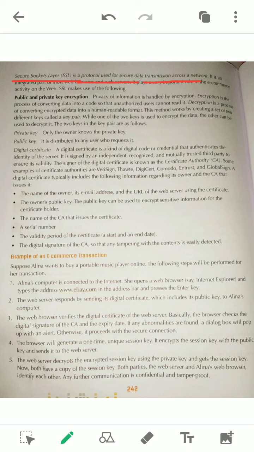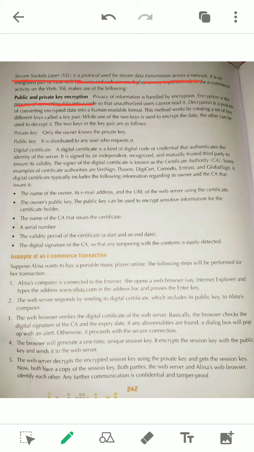So in this SSL protocol, what are the things actually? It comprises public key encryption and private key encryption. What is a public key and a private key? We have to understand these things here. Public key means that while you are trying to do any transaction, the server will always send a key. Your browser will understand it, you don't need to do anything. This process always runs in the background.